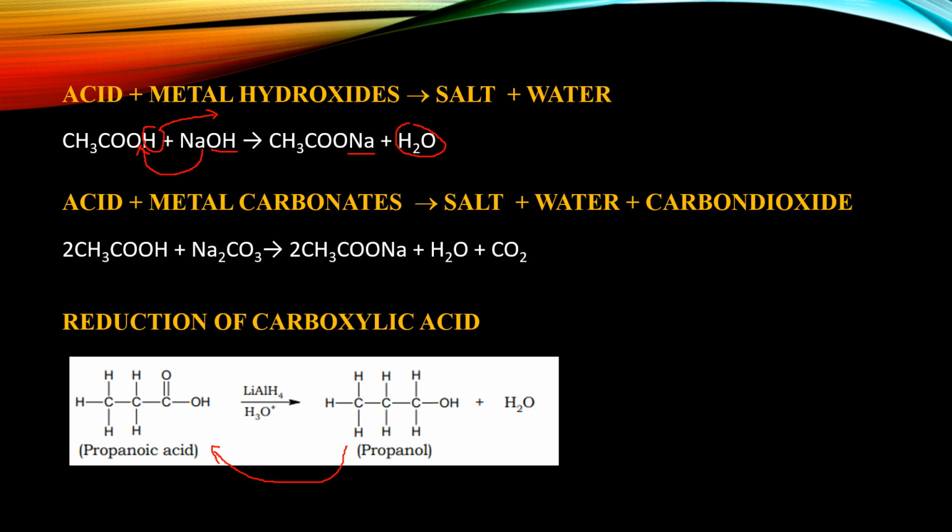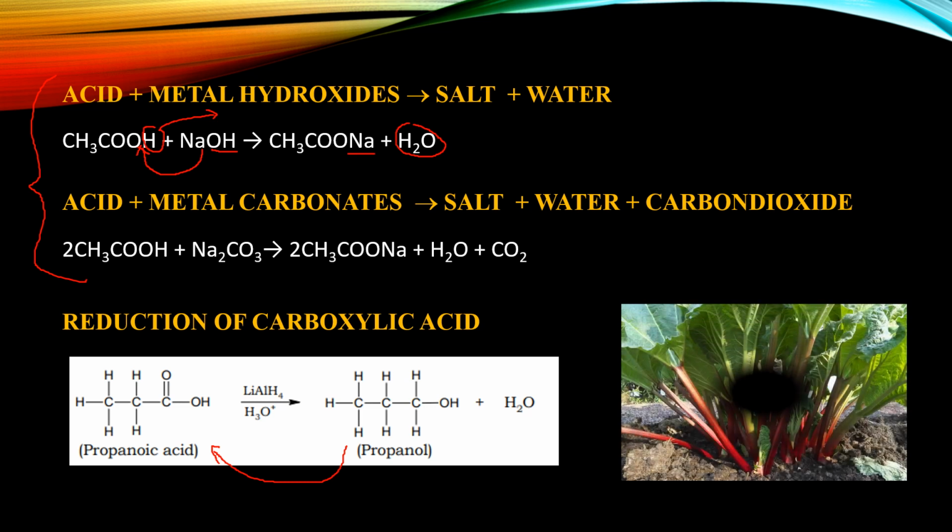Now, there are a lot of applications where such neutralization reactions like the ones given up here are used in nature. So we will just be looking at one of them. One of the herbs that is usually seen in supermarkets is rhubarb leaves. This is highly poisonous. The leaves are highly poisonous because they contain oxalic acid, and the acid itself is poisonous because of the toxic nature of the anion that is present there.